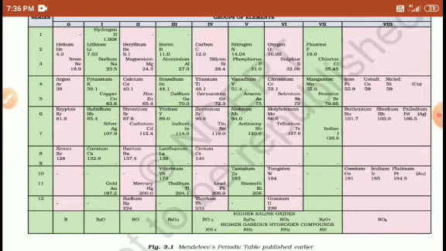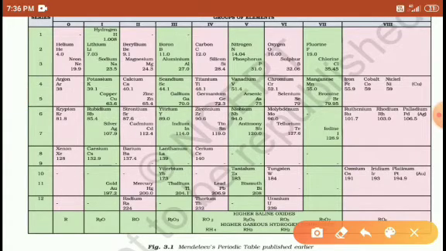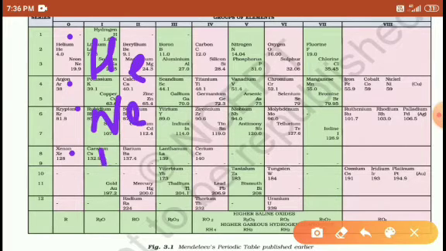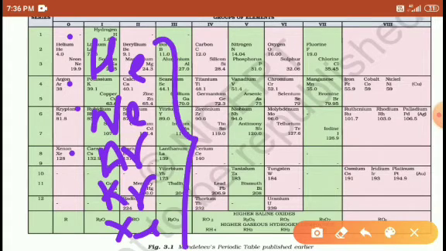So students, here in the groups you have seen group 0: helium, neon, argon, krypton, xenon. He kept these elements together. Why did he keep them there? Because helium, neon, argon, krypton and xenon cannot show any kind of chemical reactivity with oxygen, water, atmospheric air, carbon dioxide, acid or base.